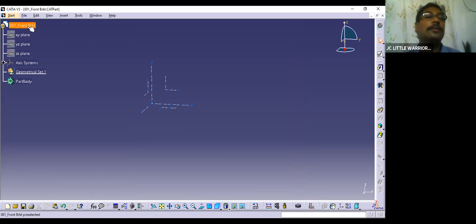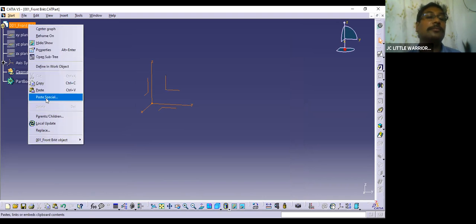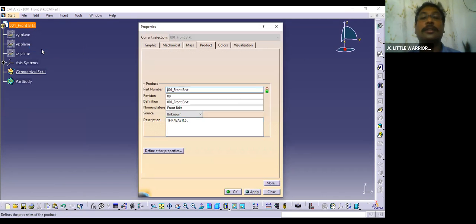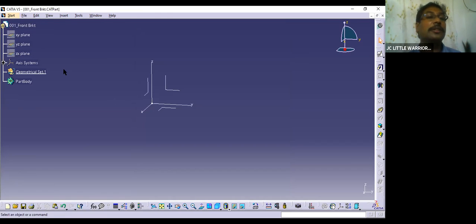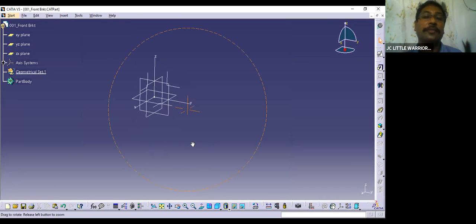Okay, so these are the best practices you need to remember. So first, remember this. Okay, the product, you can do all these things. Okay, all this information is very important. Okay, after that, you can see you have planes here. Okay, these are the planes, default planes.